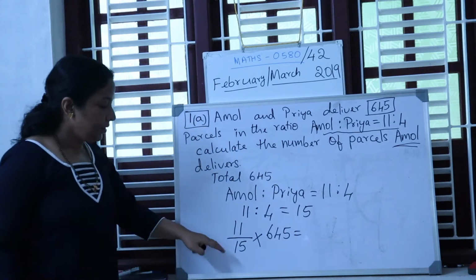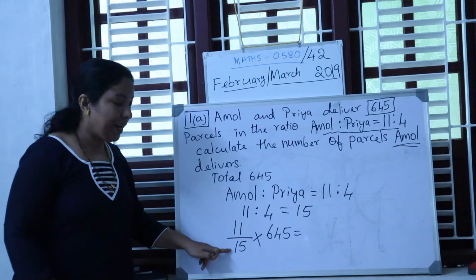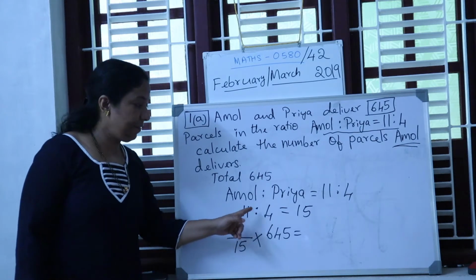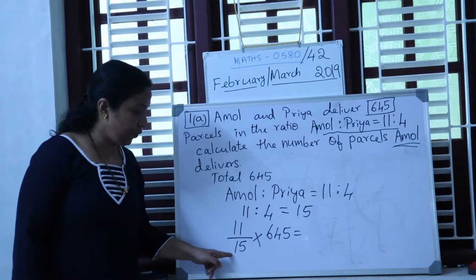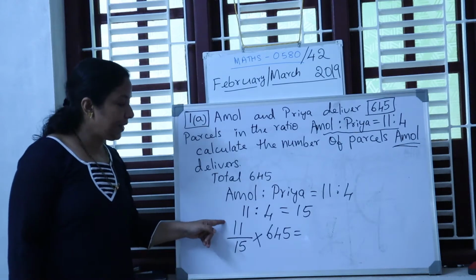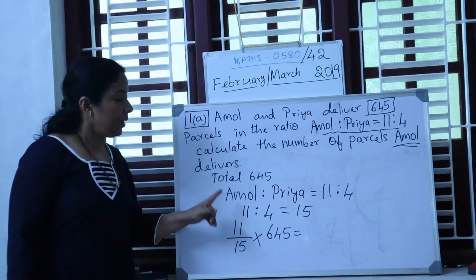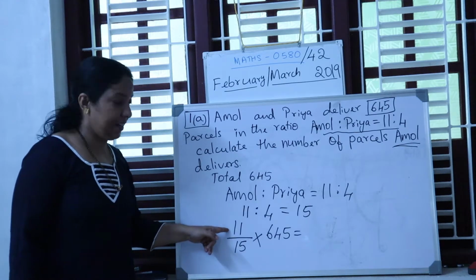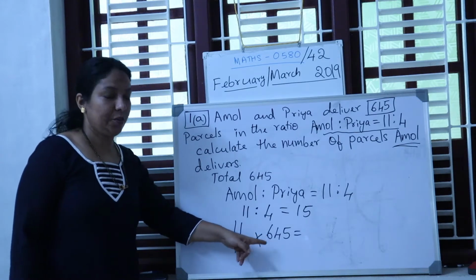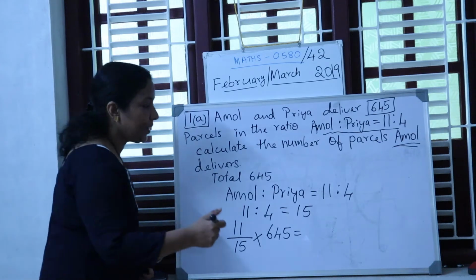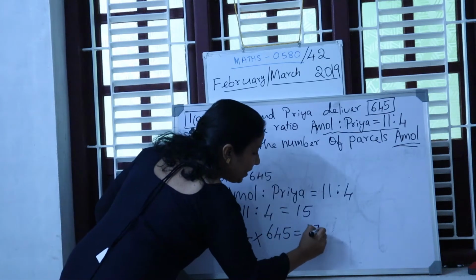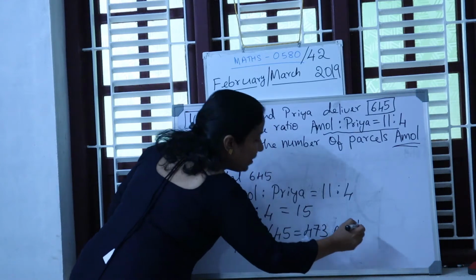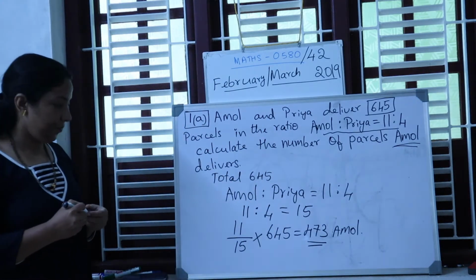In the denominator, you have to add the ratios, that is 11 plus 4, which equals 15. In the numerator, you write whose delivered is asked, that is Amol, 11 times the total. When you simplify this, you will get 473. So this many parcels are delivered by Amol.